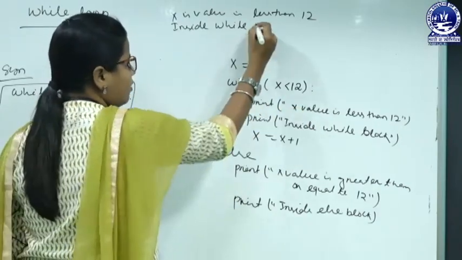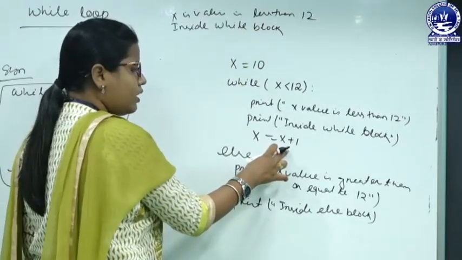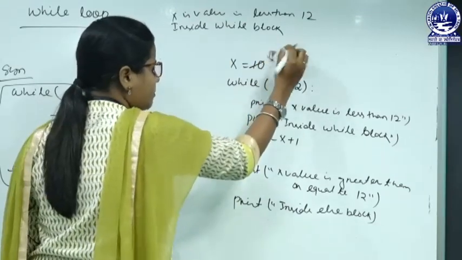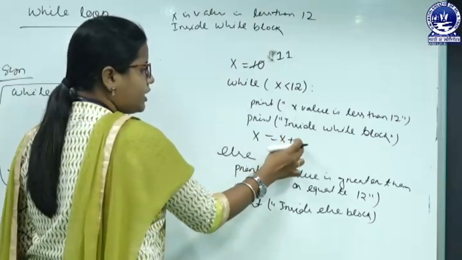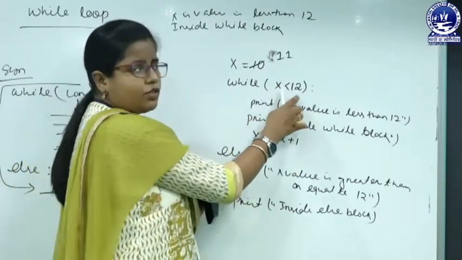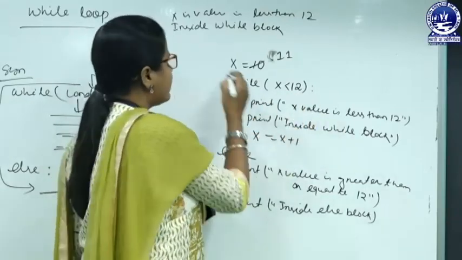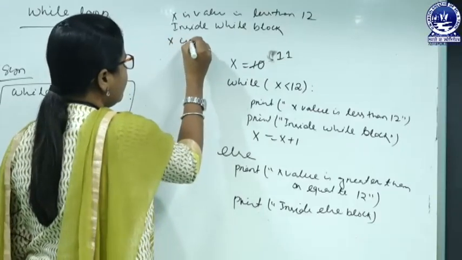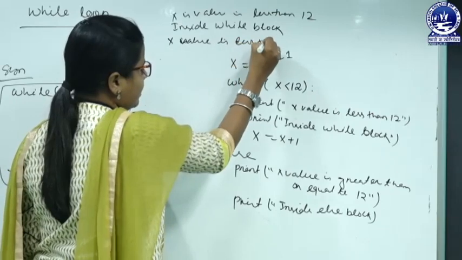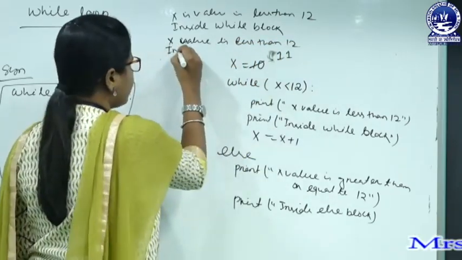So, inside the while block will get printed, then x equals x plus 1, the 10 value will get modified and it will be 11, and after that we have to check the condition again. 11 is less than 12, true, then we will go for printing "x value is less than 12" again, then inside the while block,